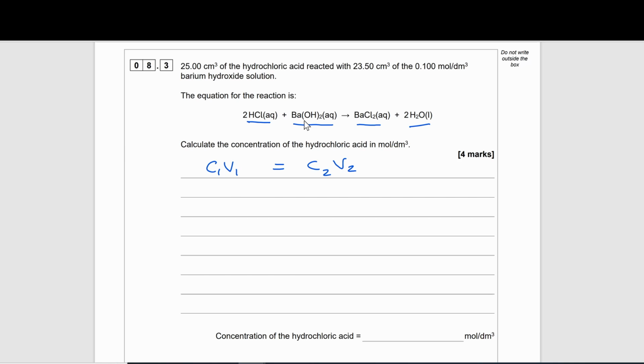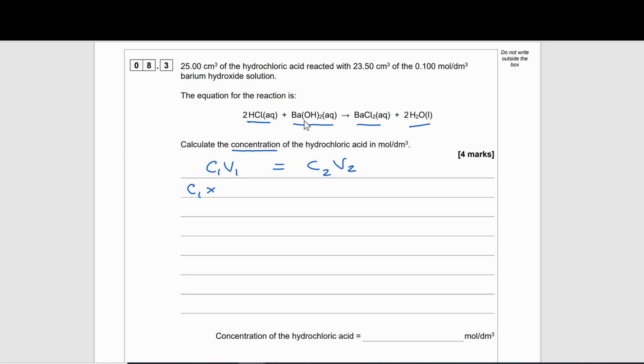The C1 stands for concentration of first substance, V1 stands for volume of first substance, C2 is concentration of second, and volume of second. So in this case, we can take our C1 to be hydrochloric acid, and our C2 to be our barium hydroxide.